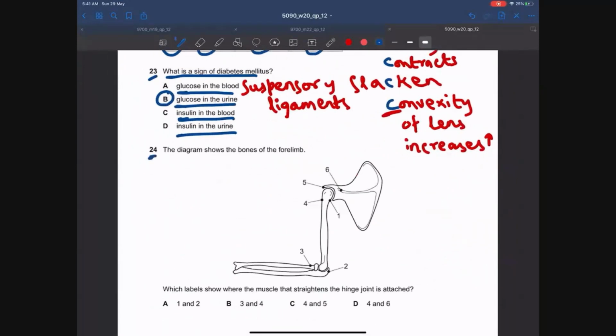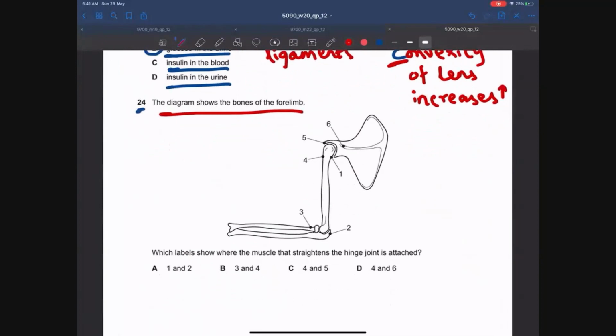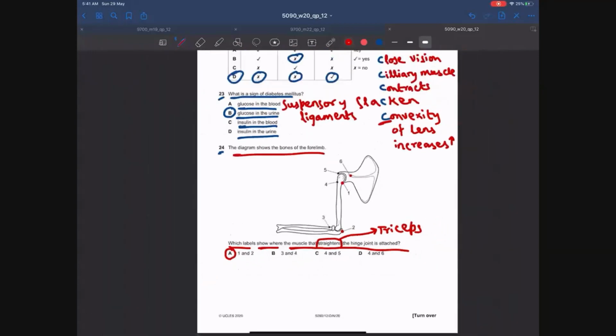Let's move on to MCQ number 24. The diagram shows the bones of the forelimb. Which labels show where the muscle that straightens the hinge joint is attached? Guys, as you all know, the muscle which straightens the hinge joint is the tricep, and the tricep is attached at the ulna at this point, and also at the humerus at this point, and also the scapula at this point. So the answer should be 1, 2, and 6, but over here we only have the options 1 and 2. We don't have the option 2 and 6. So the answer is A.